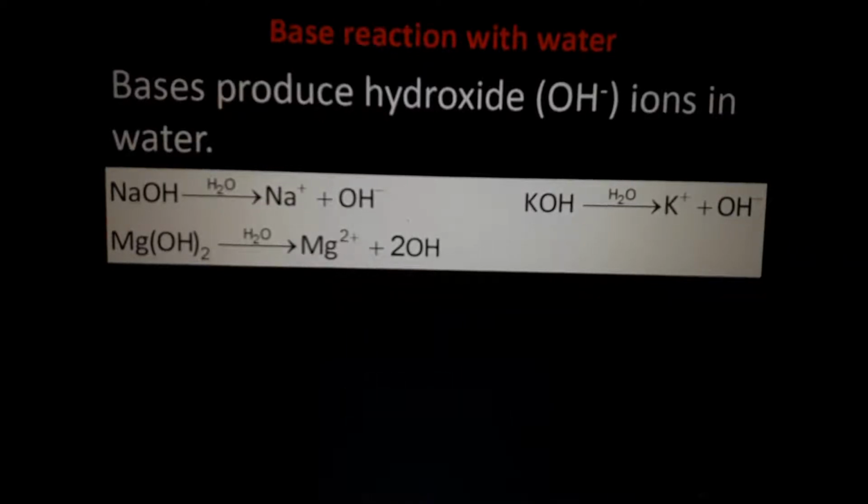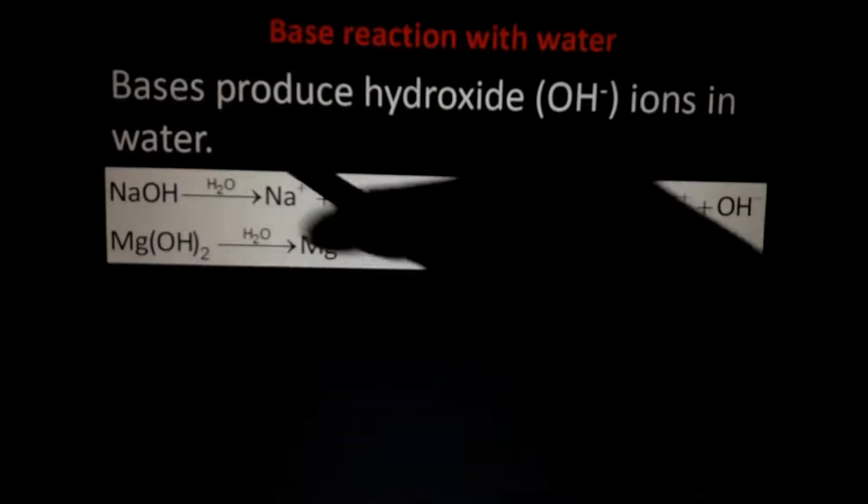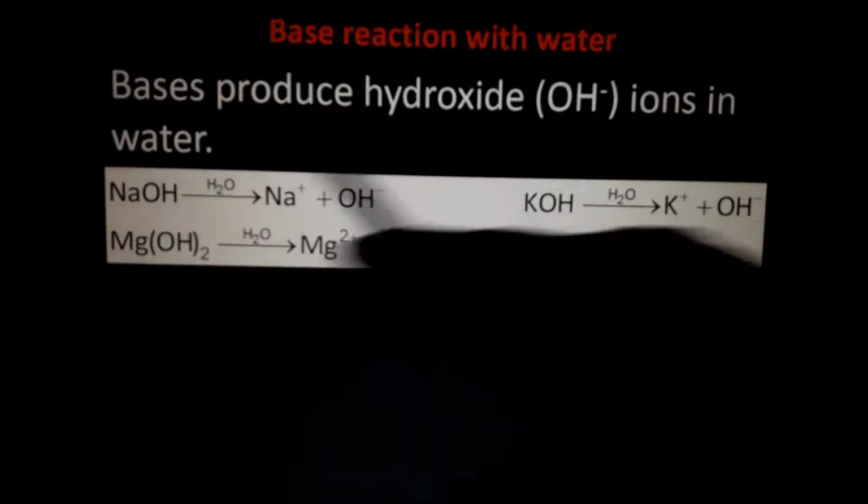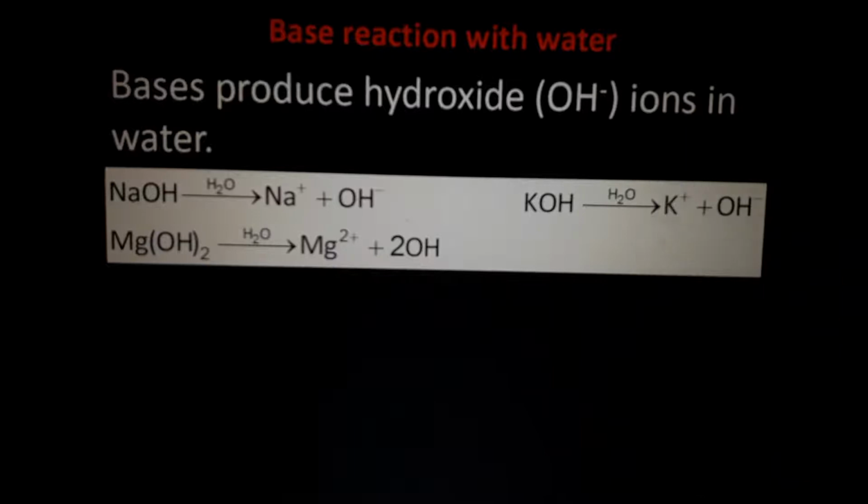These are some equations I will give in notes. These bases produce hydroxide ions in water. Maybe it will ask us a multiple choice question. Okay, which material or which chemical produces OH minus ions in water? Acid, base, salt, or water? Answer is base.